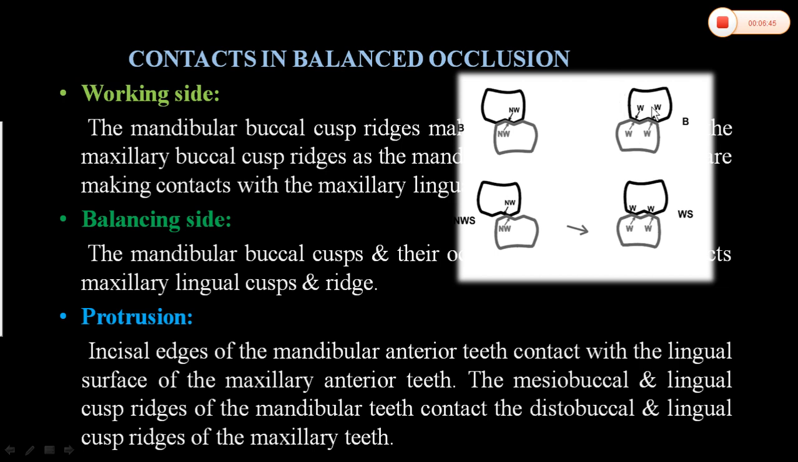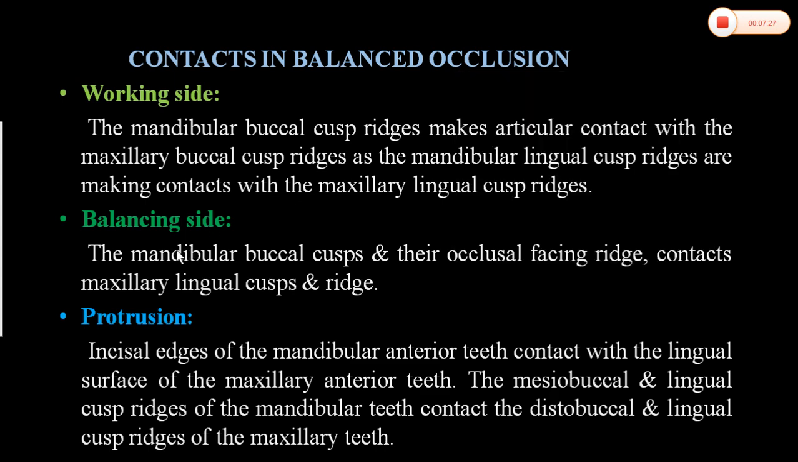this is the working side. Usually the mandibular buccal cusp articulates in the central fossa of maxillary teeth. When the mandible is moved towards this side, the working side, the mandibular buccal cusp will come into contact with the buccal cusp of maxillary teeth. At the same time, the mandibular lingual cusp comes into contact with the lingual cusp of maxillary teeth. So the mandibular buccal cusp contacts the maxillary buccal cusp, and the mandibular lingual cusp contacts the maxillary lingual cusp.